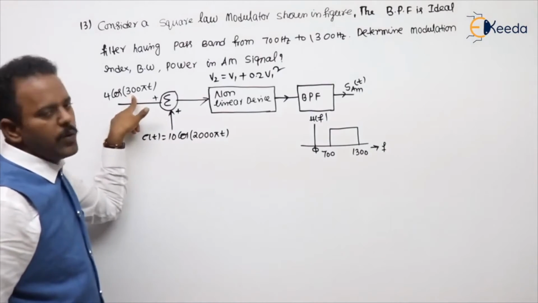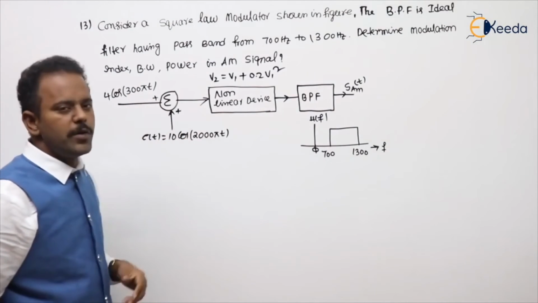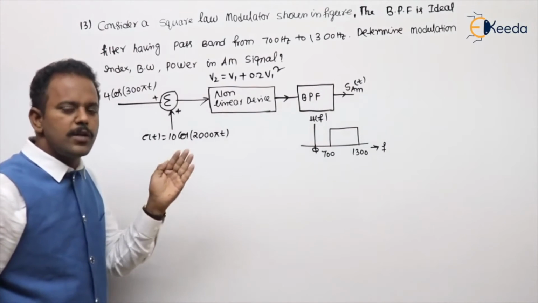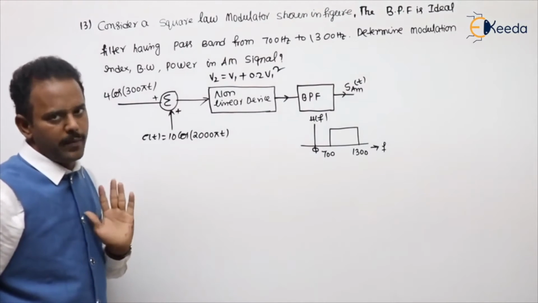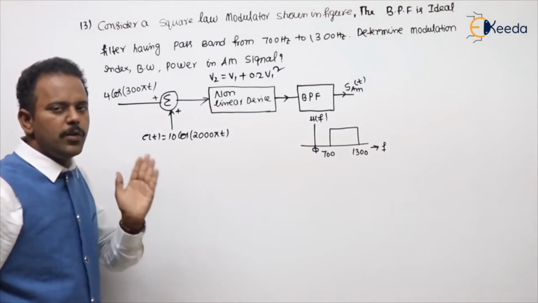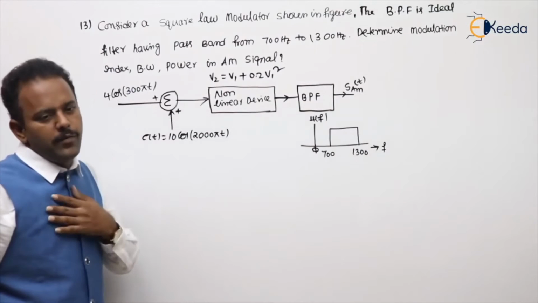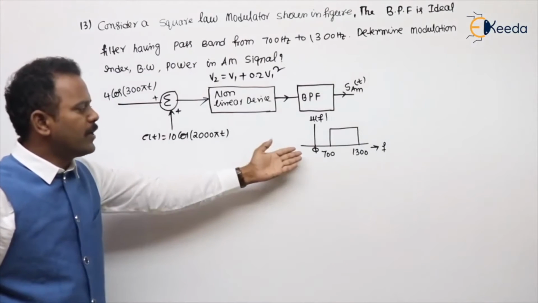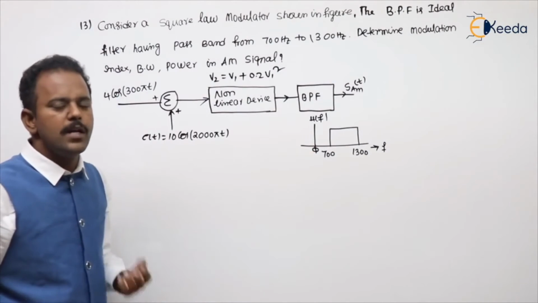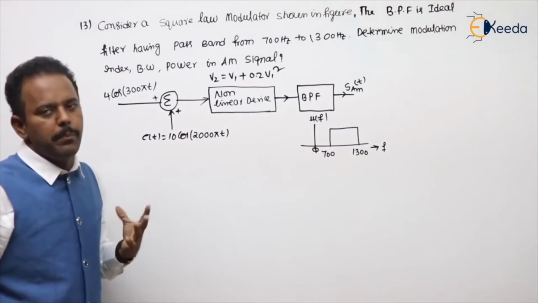And what is the FM value? 150. So from where to where will it have the components? FC minus omega m to FC plus omega m. 1000 minus 150 to 1000 plus 150 means 850 to 1150. Are you getting my point or not? But we are passing 700 to 1300, which means our AM components are freely passed.